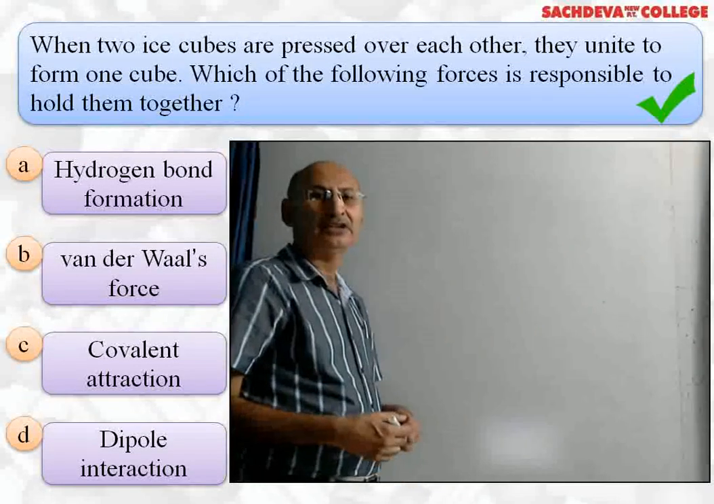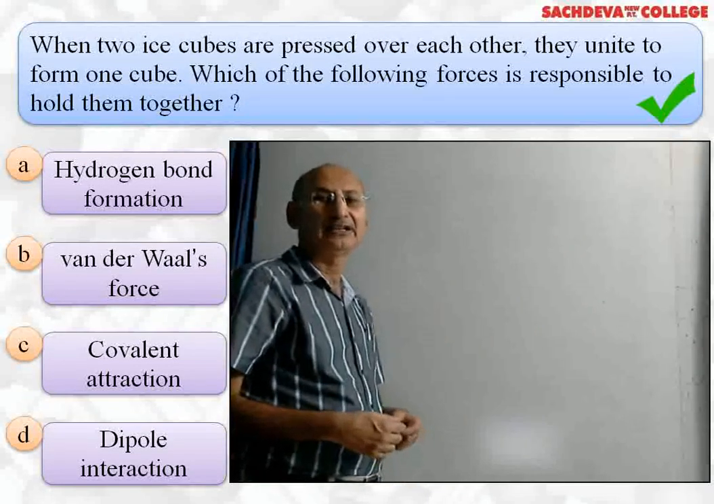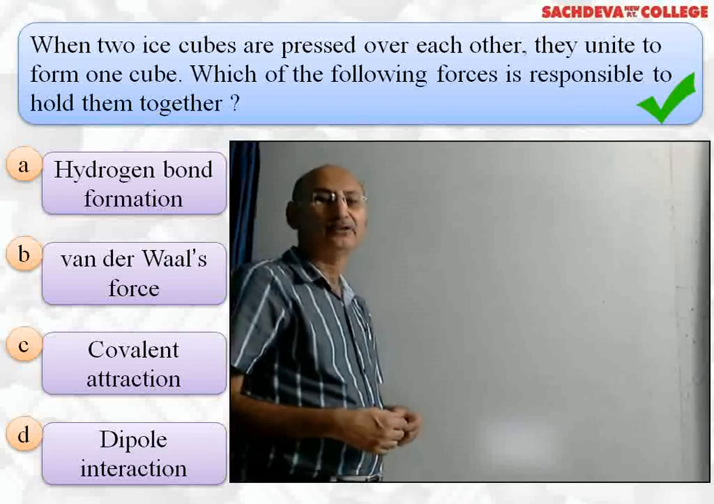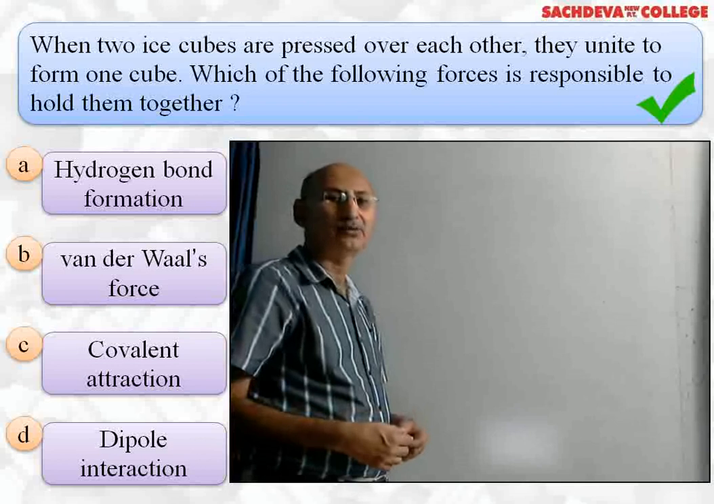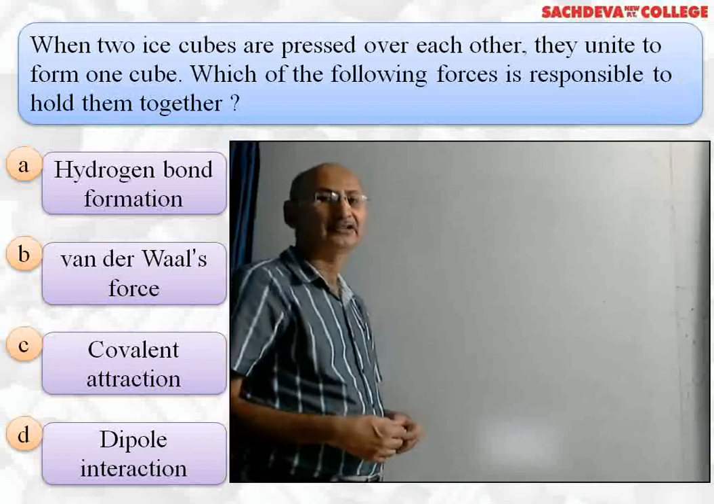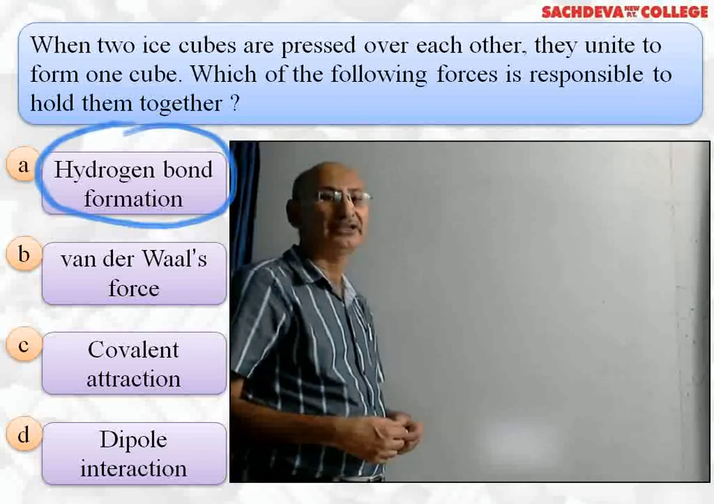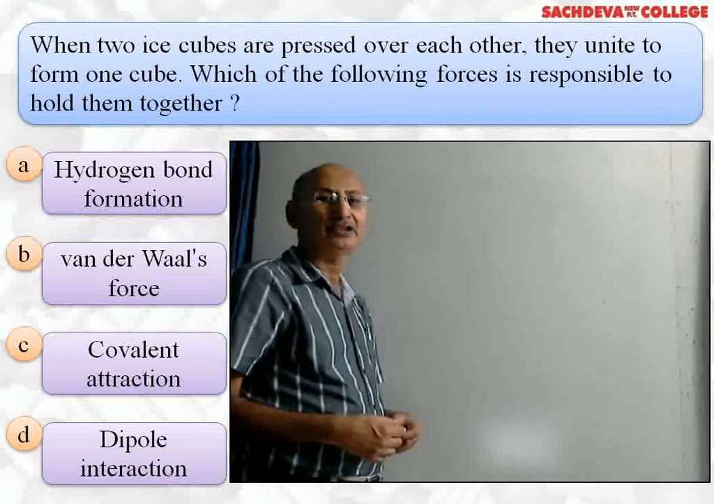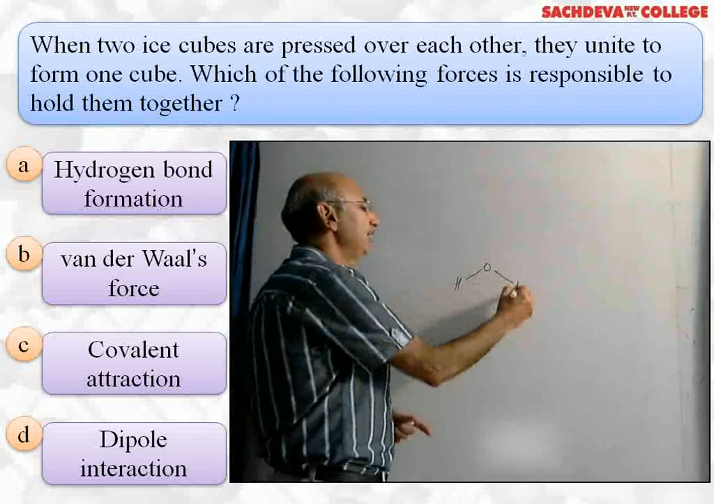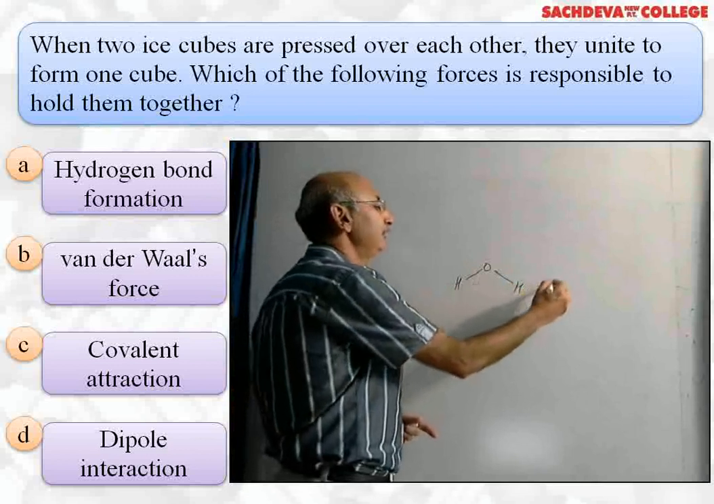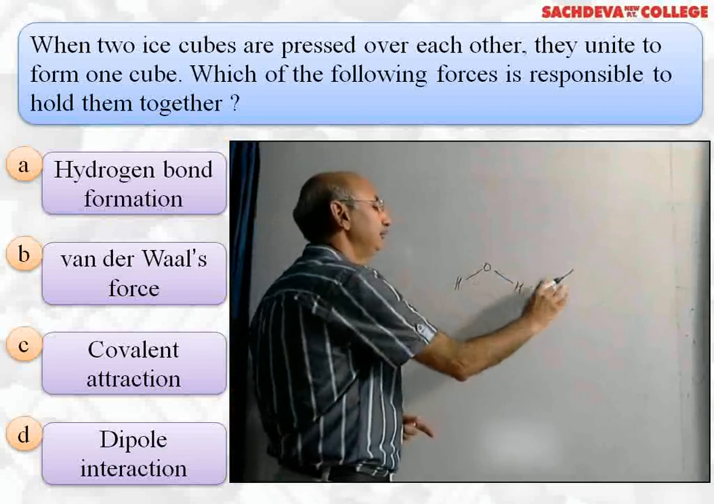Next question, when two ice cubes are pressed over each other, they unite to form one cube. Which of the following forces is responsible to hold them together? The correct answer is hydrogen bond formation. Why is it hydrogen bond formation? Because a water molecule can form hydrogen bond with another water molecule.